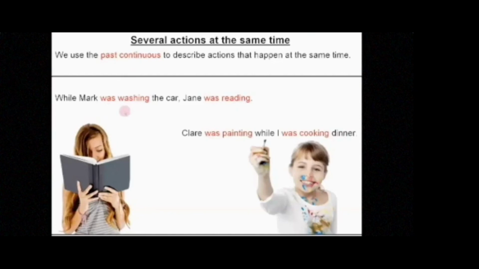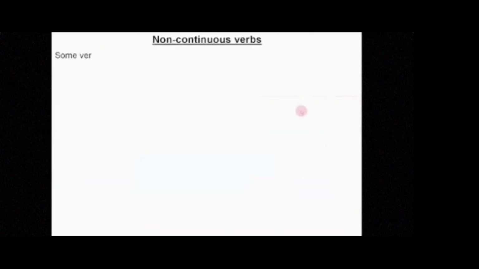So do you see the difference between the short action and the continuous action? Before we talked about that, but now we're talking about two continuous actions, yeah? It is divided with a comma, okay? Claire was painting while I was washing.